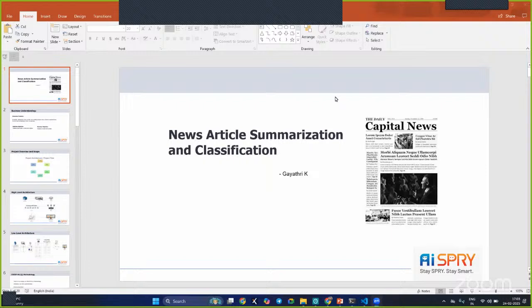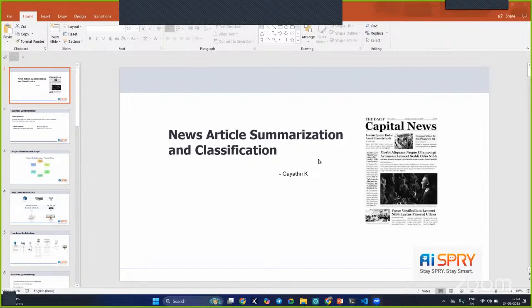Today we are going to discuss an interesting project called news article summarization and classification. Before entering into the project, we need to understand the business. So let's discuss the business problem, the business objective, and the constraints we are facing.